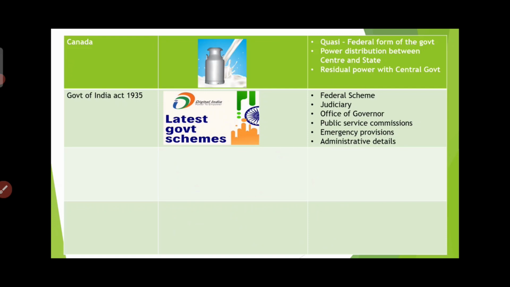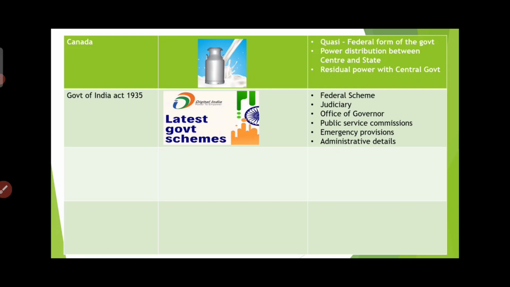Another is Canada. Just imagine a milk can where you'll have both milk and water, right? From Canada we have a strong centre, Canada central, strong centre. Quasi-federal form of government is also from Canada, and power distribution between both centre and state. In that milk can you'll have both milk and water, so power distribution will be between centre and state. And the other is residual power with the central government. You'll have the residue of the milk after boiling, that is residual power with the central government.